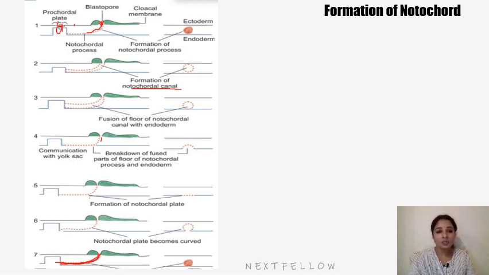So this is the sagittal section, whereas these side images are the coronal section. In the coronal section you can first see a notochordal process, then it forms a canal with a lumen, called the notochordal canal. The ventral side of the canal is disrupted, and only one side remains, causing a communication. Then this again is diffused, and one more solid cord of cells will form, which is called the definitive notochord.